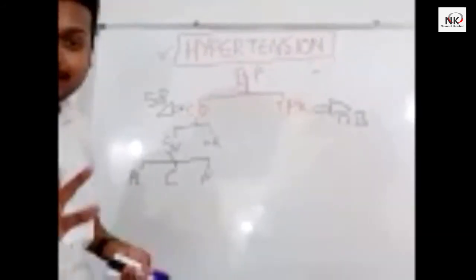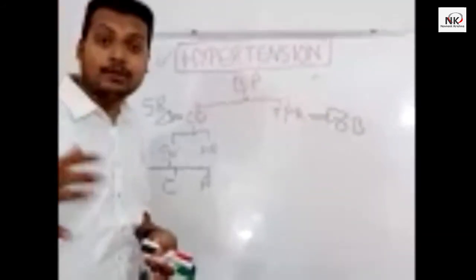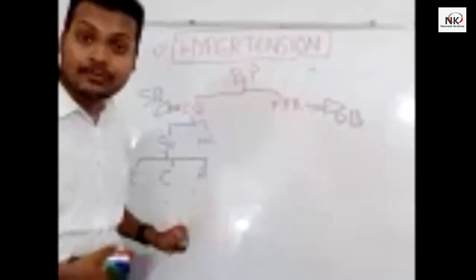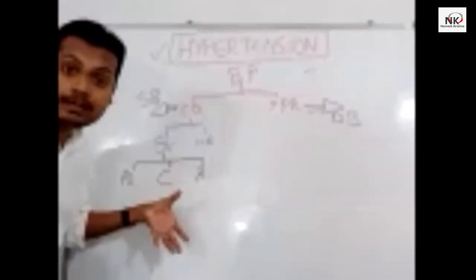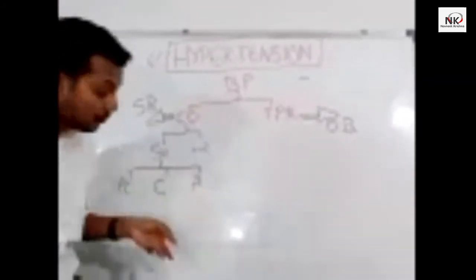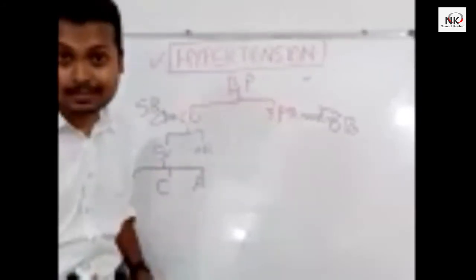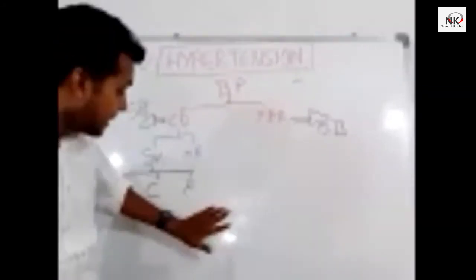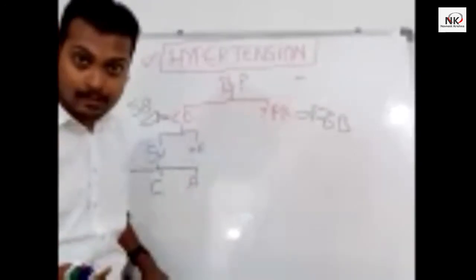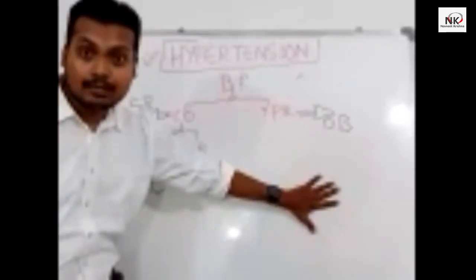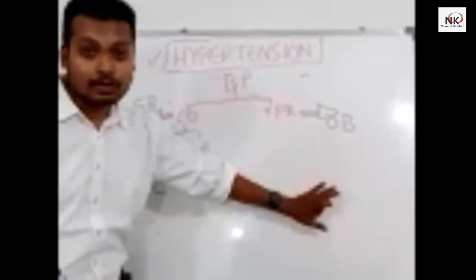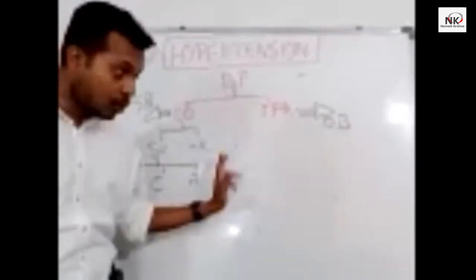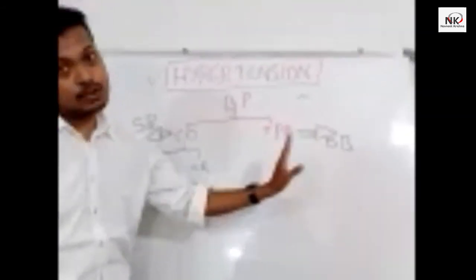This afterload is nothing but the total peripheral resistance. That total peripheral resistance comes from small arteries that have a narrow diameter with larger smooth muscles. So total peripheral resistance acts as an afterload over the heart. Preload was already inside the ventricle before contraction. After the contraction, the load which occurs over the heart is called the afterload.